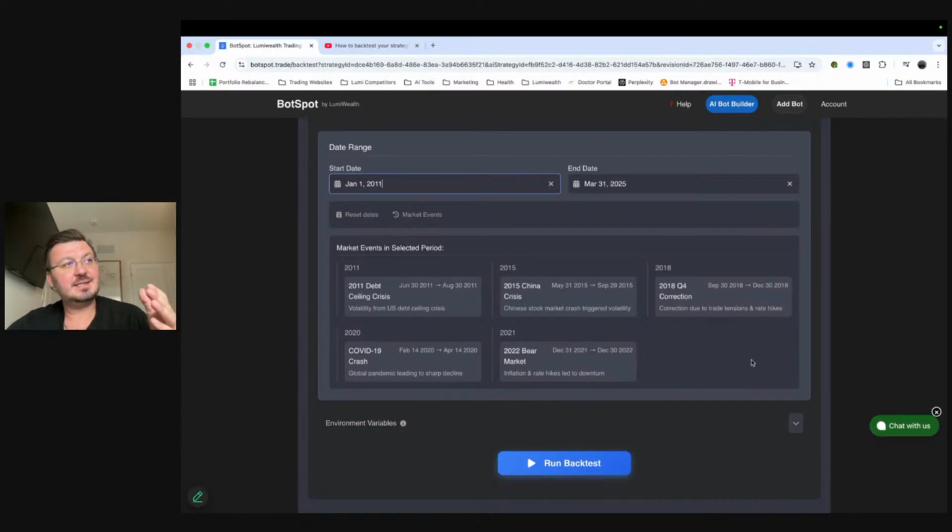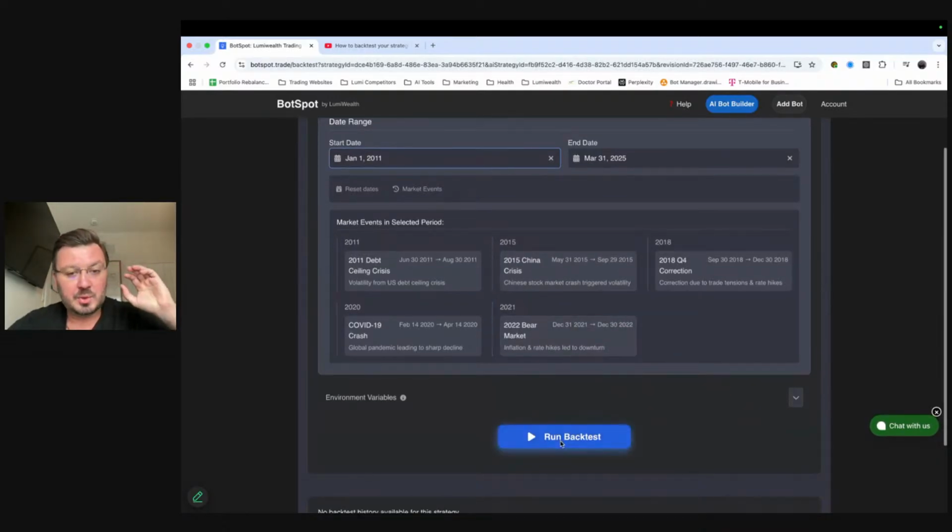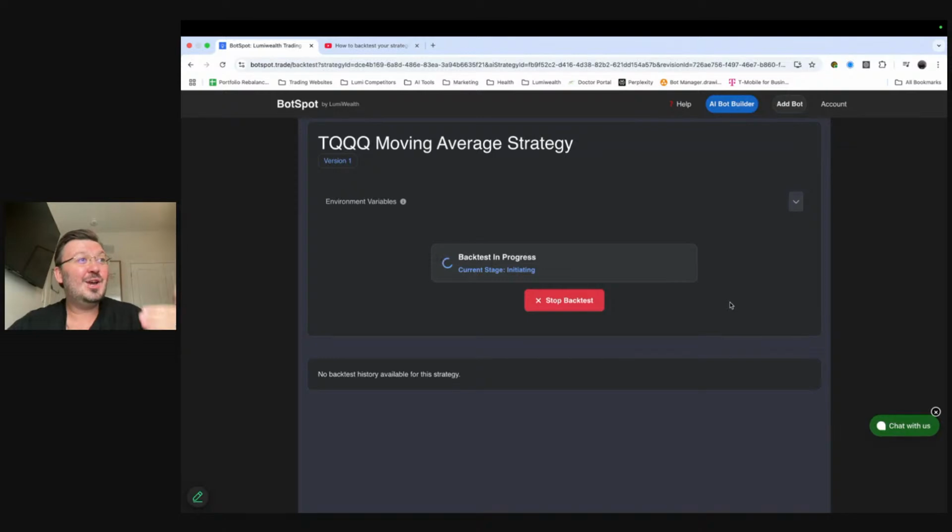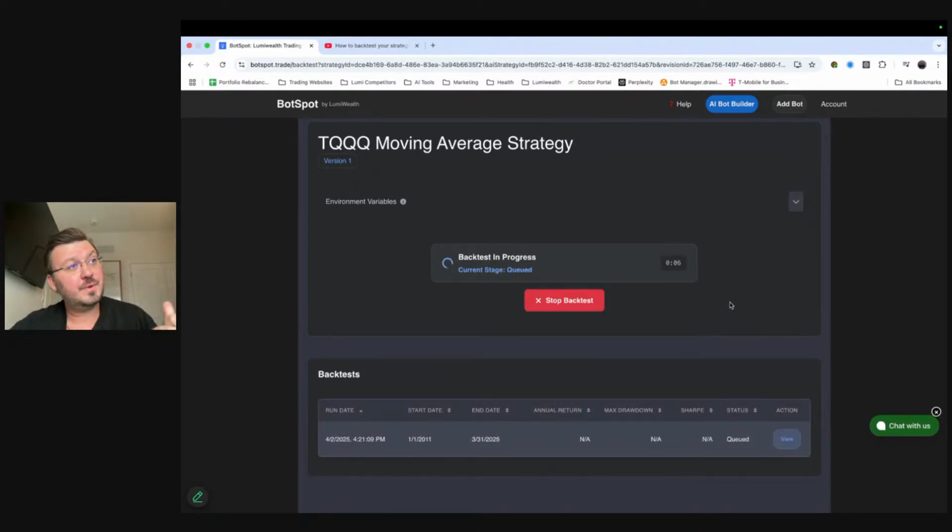So this is telling us that if we're backtesting over this whole time period, we're covering all of these events. We're making sure that not only are we going back far in time, but we're going through all these different recessions, all these different problems. So when we run this backtest, we can be confident that this strategy is something that's going to work well in the future, right? Because if we can go back all the way to 2011 up until today, that's 14 years of backtesting. We can be pretty confident this is probably a good strategy, right?